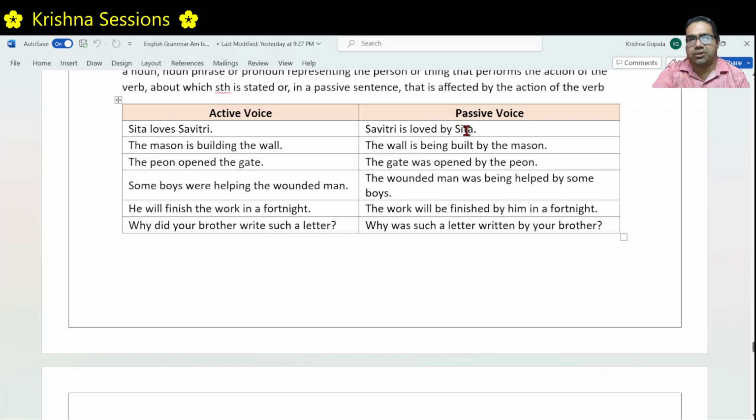What is also important is when to use passive voice. In general, we mostly use active voice only. Most of the statements that we have seen in our earlier sessions are active voice statements. We generally use active voice because it is more direct and simpler. It follows the subject, verb, object pattern.